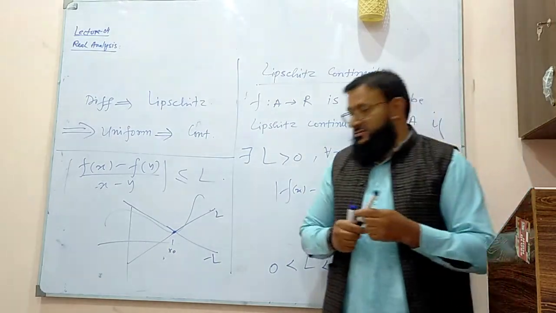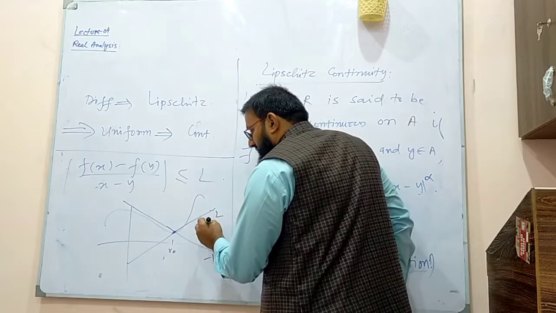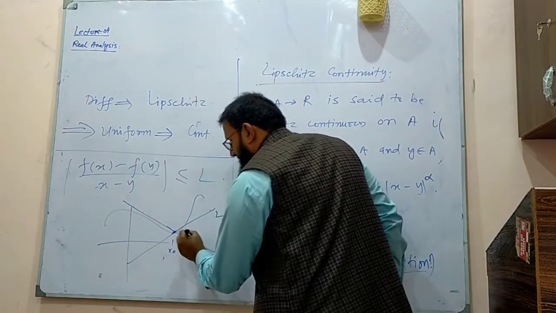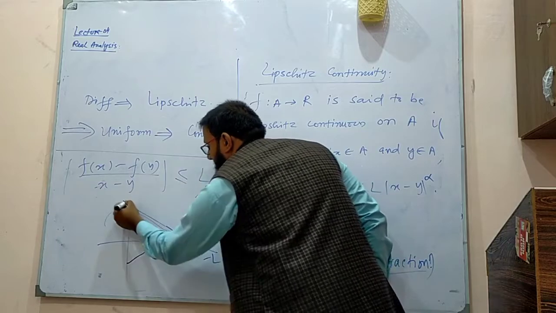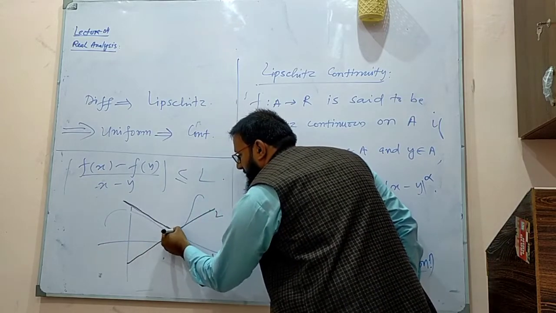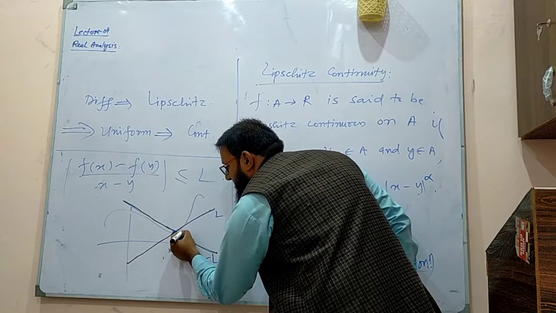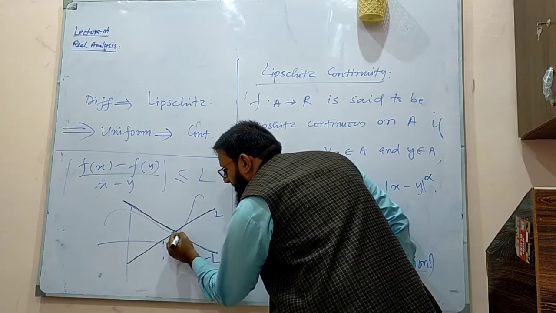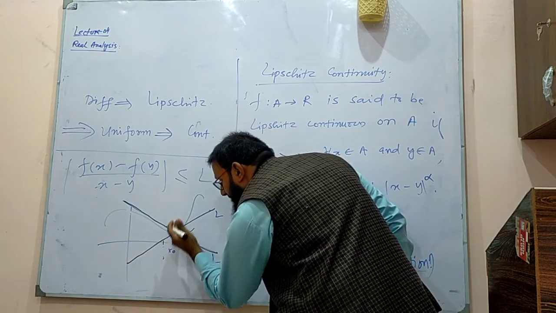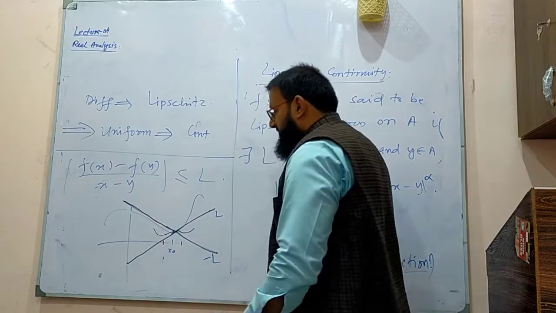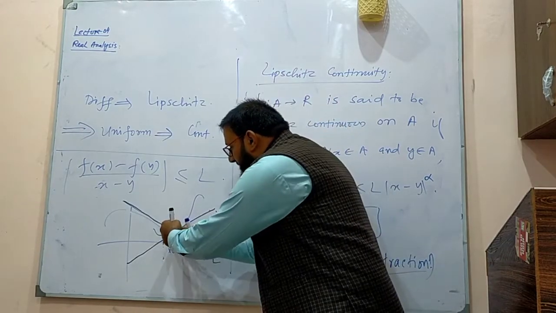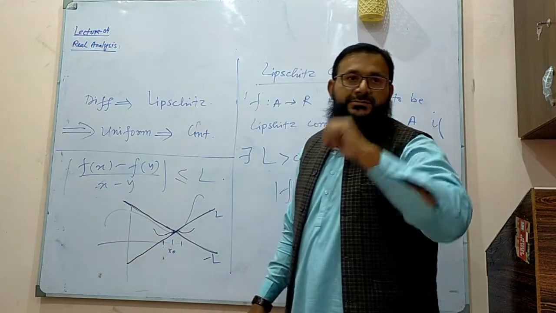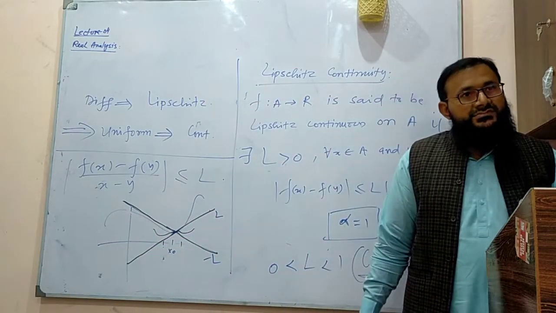I have this line with the slope L, and this line with the slope minus L. Within some neighborhood of this point, your function must lie between these two lines. Within some interval, if it goes beyond this, that's a problem.